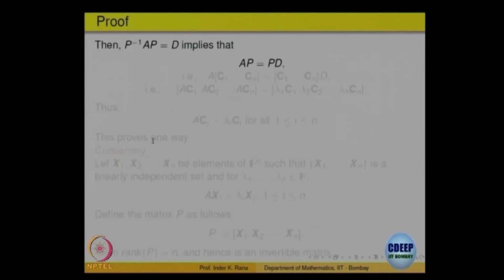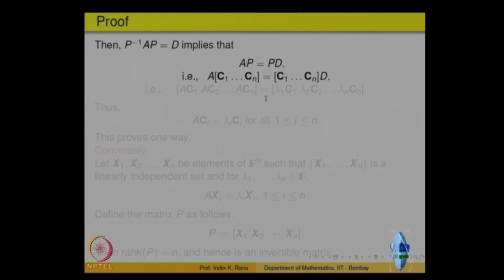If I multiply both sides on the left by P, then AP is equal to P times D. Let us write P and D in terms of the columns. So, P has columns C1, C2, ..., Cn, and this is put here into the product. What is this multiplication?